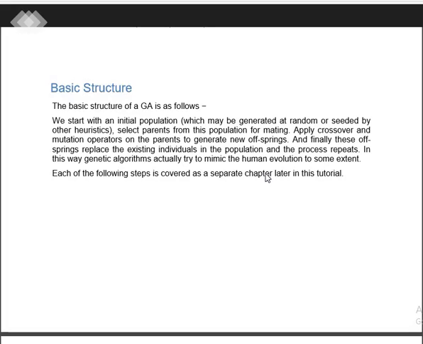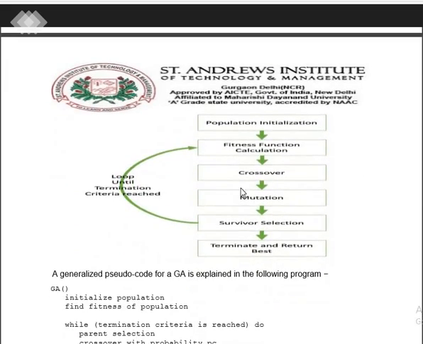We start with the initial population, as we studied in the flowchart, which is generated in a random space, and in some cases we can include a heuristic value. Select parents from the population that undergo mating. Apply the crossover and mutation operators over the parents to generate the new offspring, and finally the offspring replace the existing population. The process keeps repeating until the stopping or matching criteria are met, and then the genetic algorithm is stopped. Let's have a flowchart for this. This is the part.